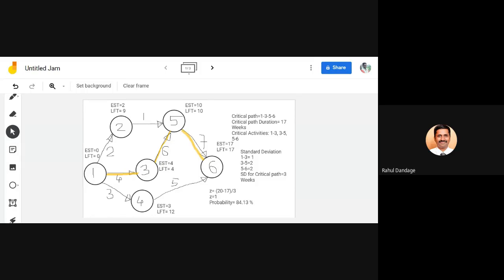And then your total float, free float, independent float, and interfering float.